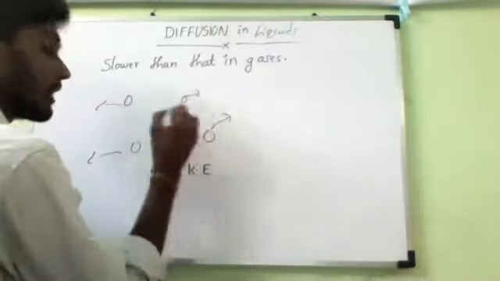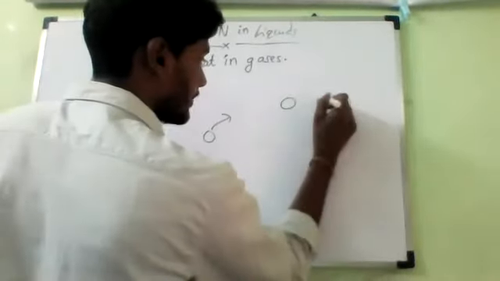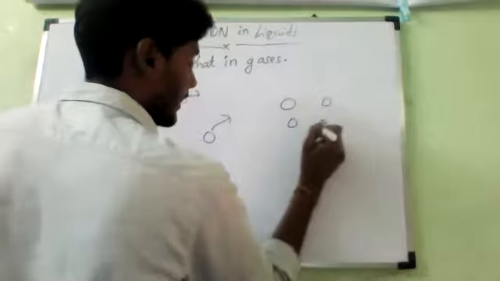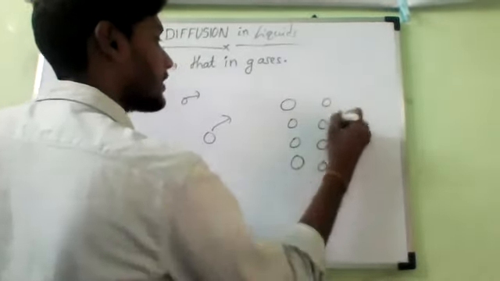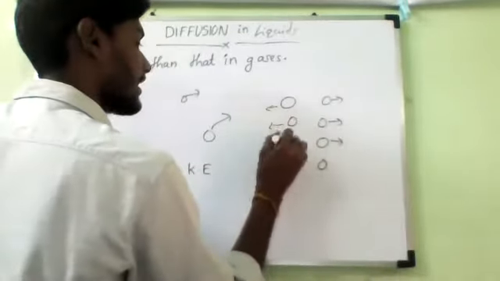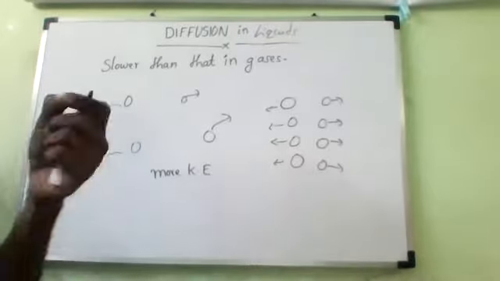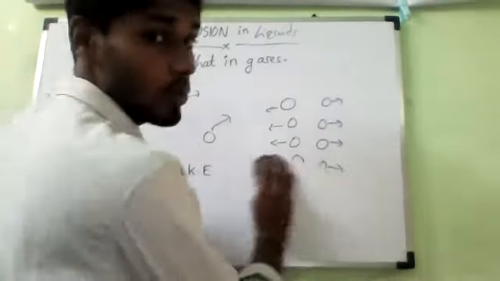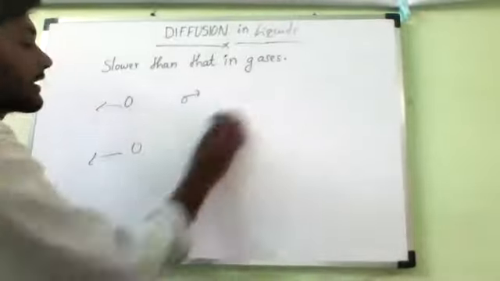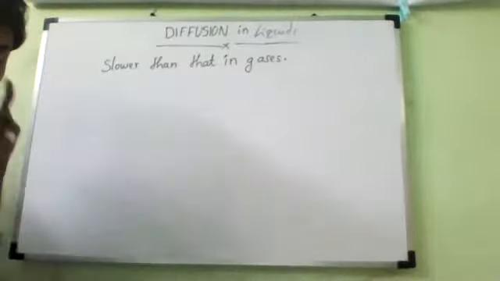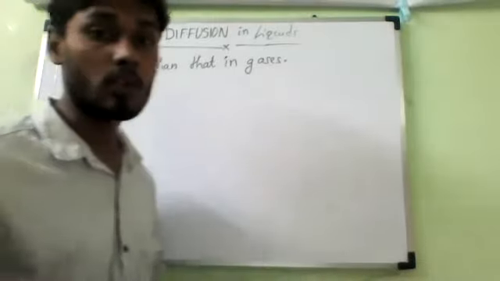In liquids the particles are present a little more closely, so they have less kinetic energy compared to the gases and move a little more slowly.